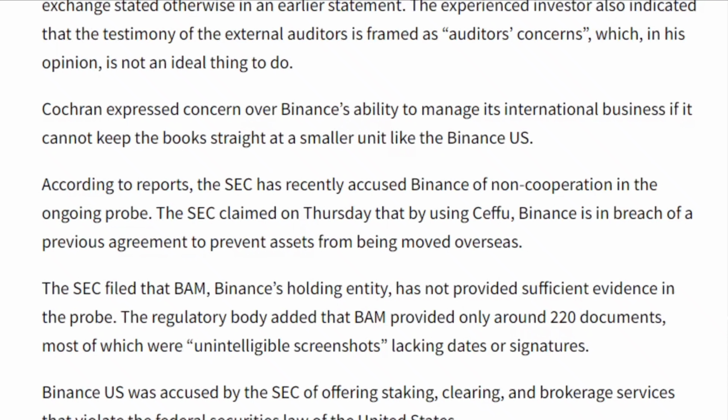According to reports, the SEC has recently accused Binance of non-cooperation in the ongoing probe. The SEC claimed on Thursday that by using SEFU, Binance is in breach of a previous agreement to prevent assets from being moved overseas. The SEC filed that Binance's holding entity has not provided sufficient evidence in the probe. The regulatory body added that BAM provided only around 220 documents, most of which were unintelligible screenshots lacking dates or signatures. Binance US was accused by the SEC of offering staking, clearing, and brokerage services that violate the federal securities law of the United States.